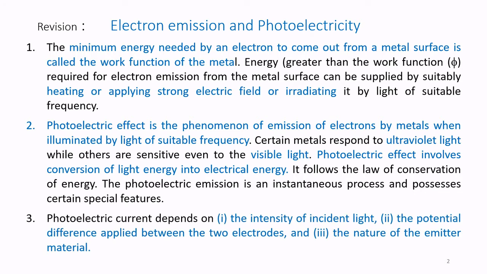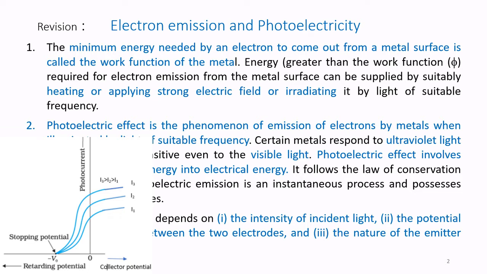Point number 3. Photoelectric current depends upon three parameters. One is the intensity of incident light. This will be explained in our subsequent slides. Number 2 is the potential difference applied between the two electrodes. And the third variable is the nature of the emitter material.